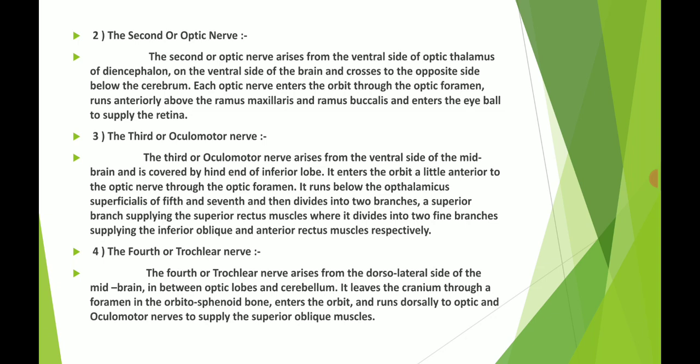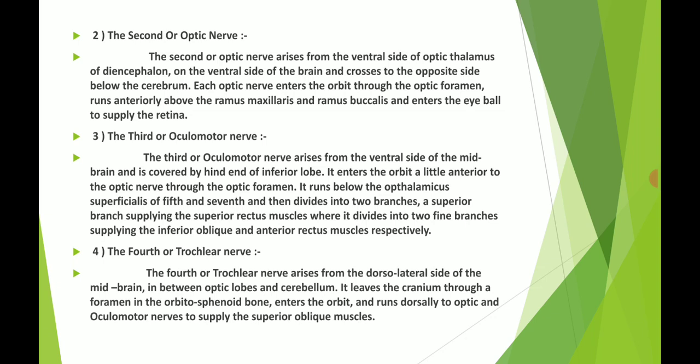It runs below the ophthalmicus superficialis of the fifth and seventh, and then divides into two branches, a superior branch supplying the superior rectus muscle, and another that divides into two fine branches supplying the inferior oblique and anterior rectus muscles respectively.